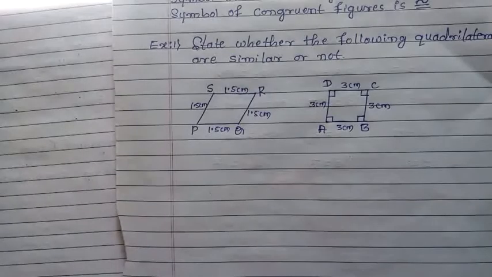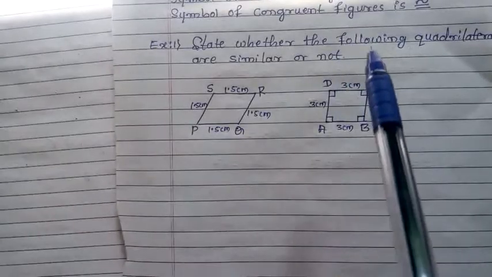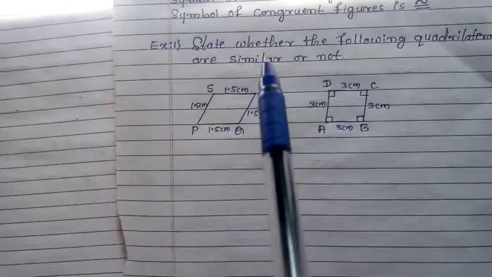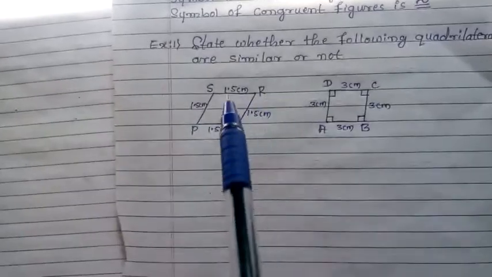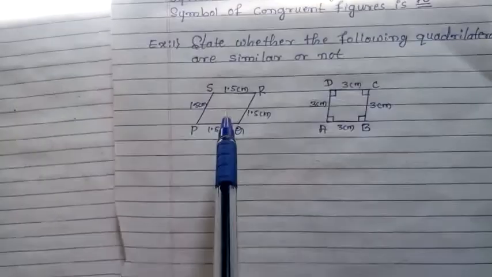Now consider one example. State whether the following quadrilaterals are similar or not. Here we have to say whether the given two plane figures are similar or not. Here two types of quadrilateral are given. One is a square and the other is a parallelogram.